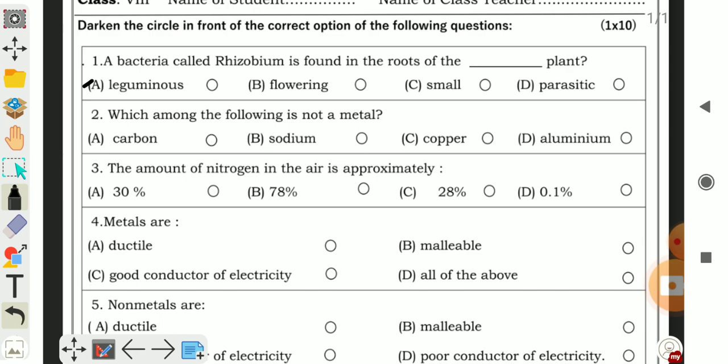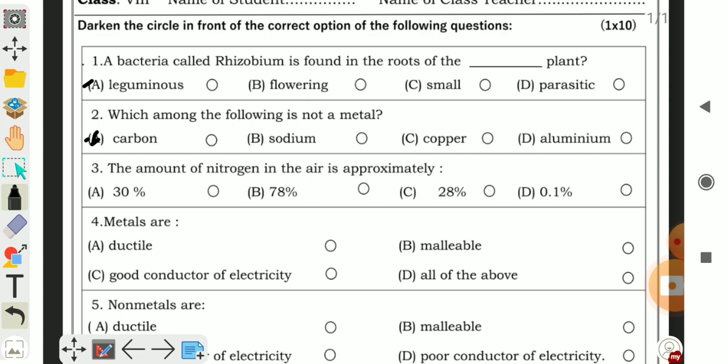Question number 2. Which among the following is not a metal? Which one is not a metal? Carbon. Carbon is not a metal. Sodium is a metal. Copper is a metal. And aluminum is also a metal. So the correct answer will be A, carbon, not sodium.